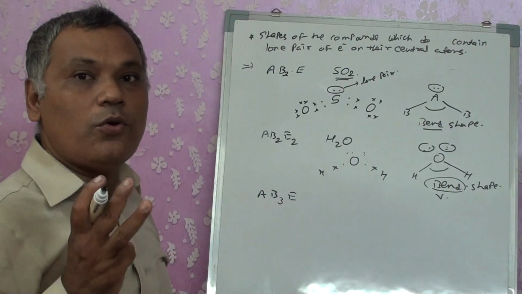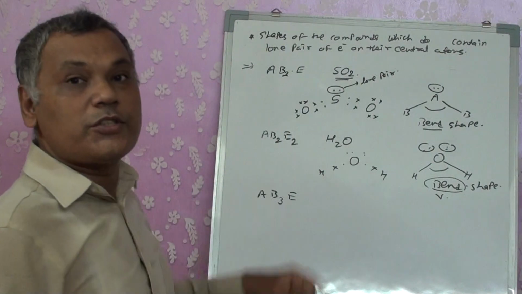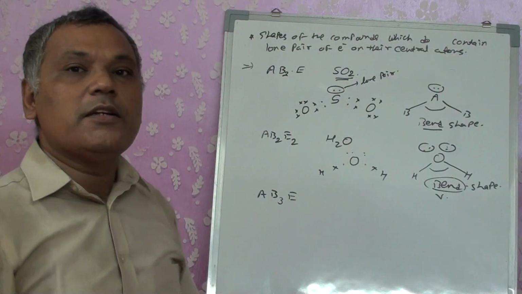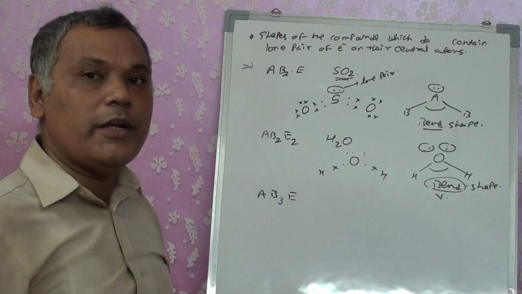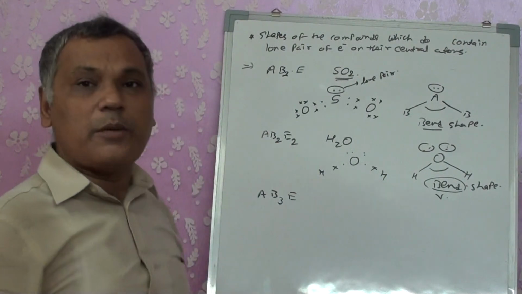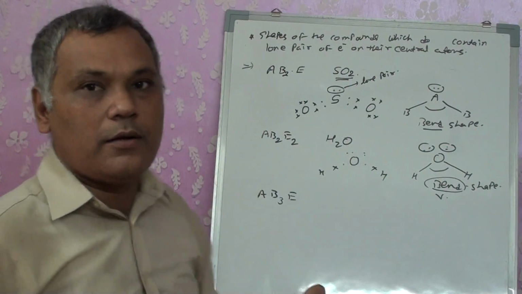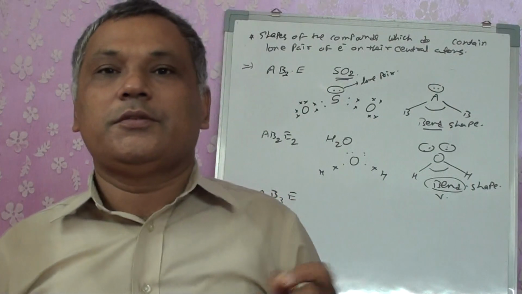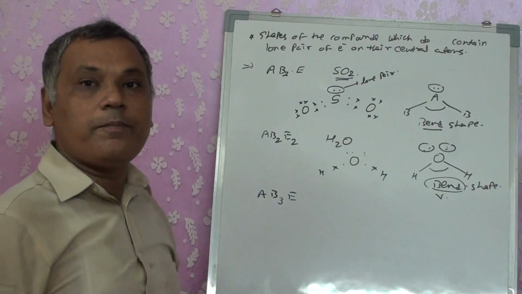E3 means 3 lone pairs of electrons, that means 6 electrons, and 6 electrons plus 2 bonded pairs, so 8. The compound was already having an octet. How can it go for more than 8 electrons? So the stability of such compounds is very, very low. Exceptionally, such compounds will be there, but we don't discuss those exceptions, particularly for this theory, right?